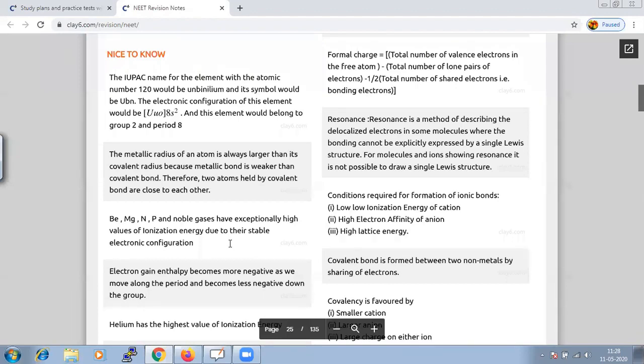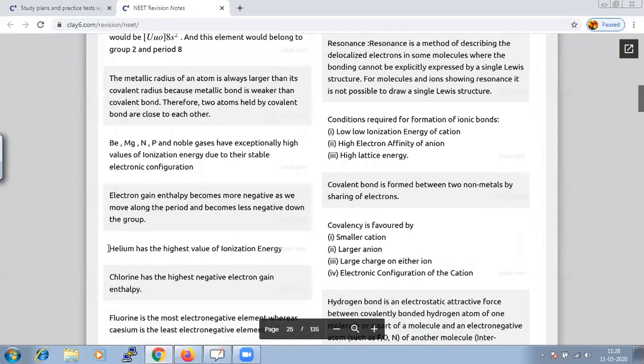Why will it be high? Because we have to give additional energy in order to pull that electron from there. Helium has the highest value of ionization energy. In the same way, chlorine has the highest negative electron gain enthalpy.